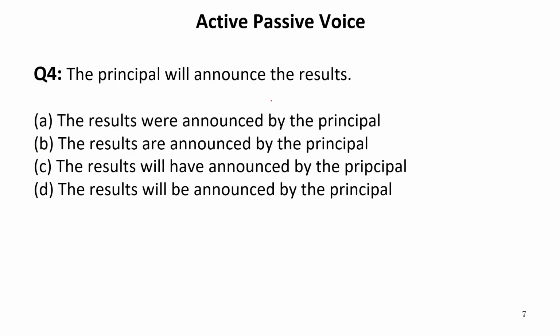The principal will announce the result. Now this is again an active voice and this is future indefinite tense. So will announce will be replaced with will be announced. Now let us see in which option will be announced is given. It is written were, which cannot come in the future tense. Are cannot come in future tense. Now will have announced. Have is perfect tense. We should have will be announced. So in the last option it is written will be announced. Therefore our answer is D.